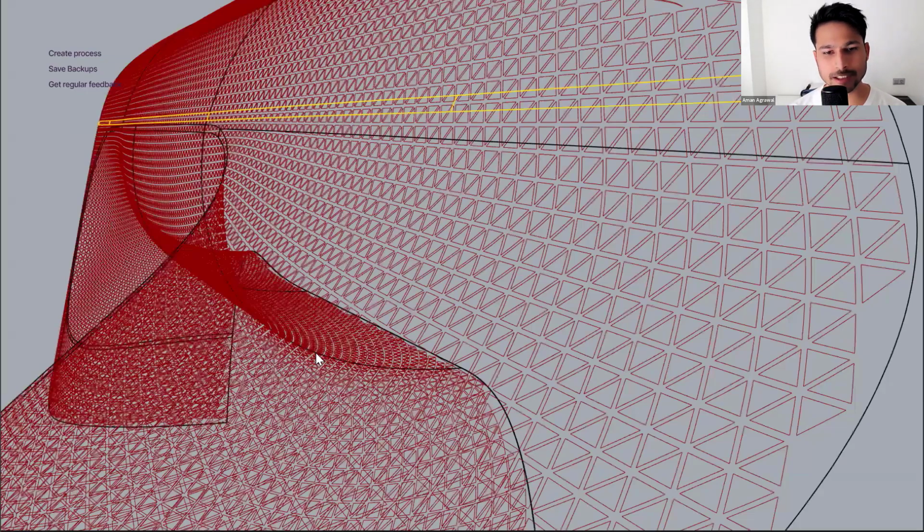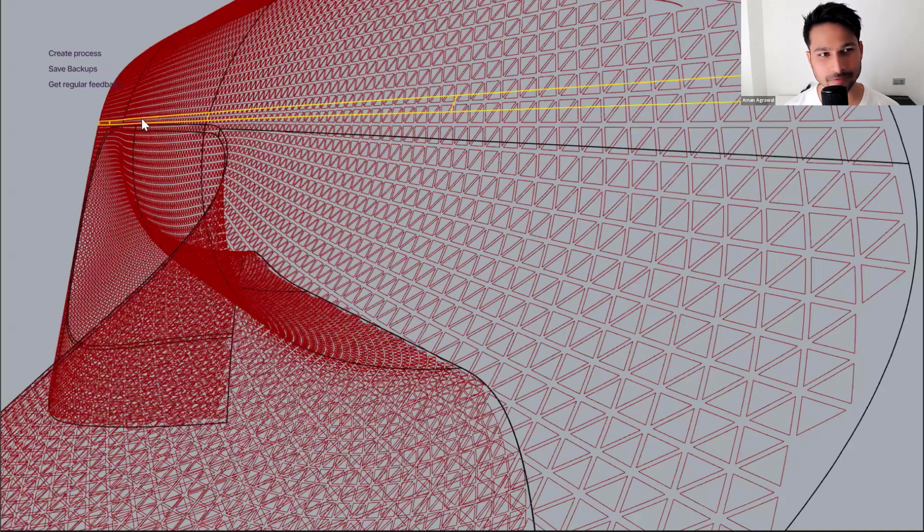So this texture was basically made using Kangaroo. You use Kangaroo as a particle simulation. A lot of people might think of Kangaroo as an experimental tool, or a tool that is used by structural engineers or architects. But in this case, I used Kangaroo for form finding, kind of like draping a texture on top of this poly surface.